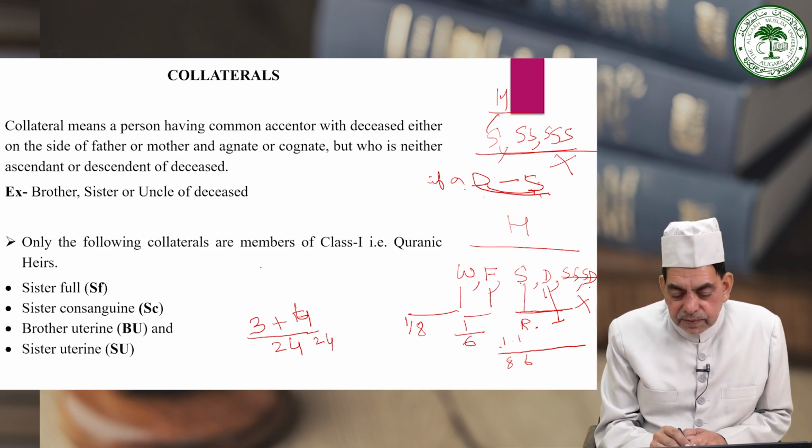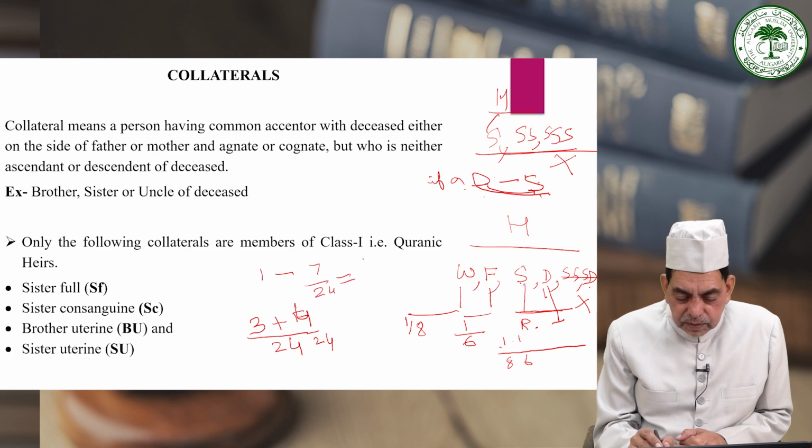Now how much is left? 1 minus 3 plus 4, that is 7 by 24 is taken, meaning how much is left?